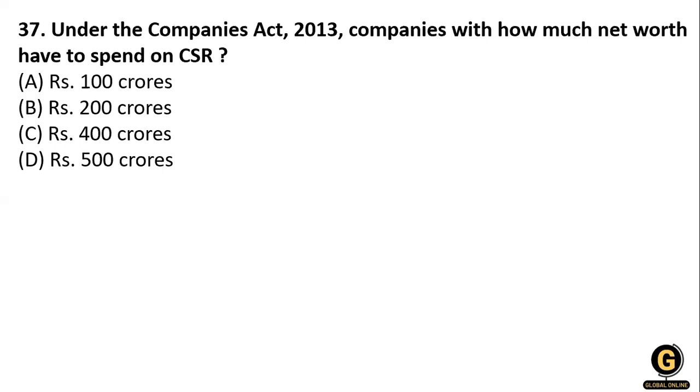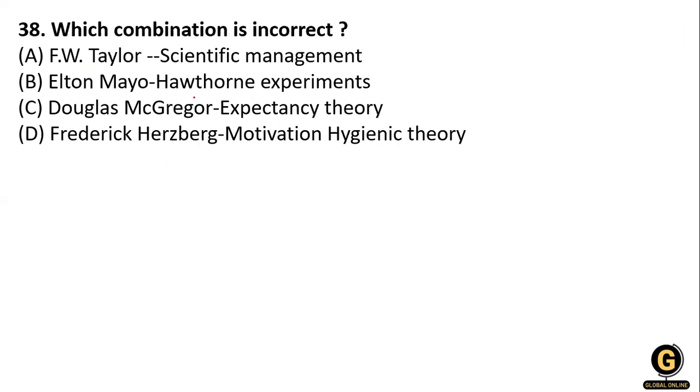The next question: under the Companies Act, companies with how much net worth have to spend on CSR, corporate social responsibility? 100 crores, 200 crores, 400 crores, or 500 crores. You know that in the Companies Act, for CSR, companies with a net worth of 500 crores have to spend.